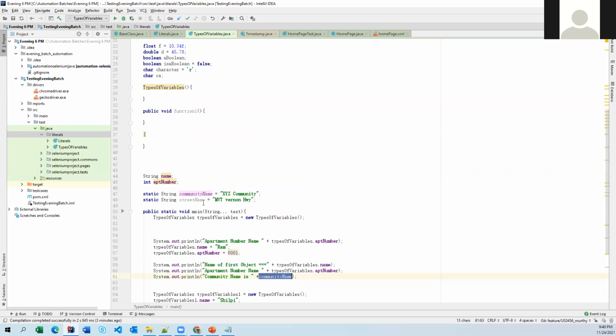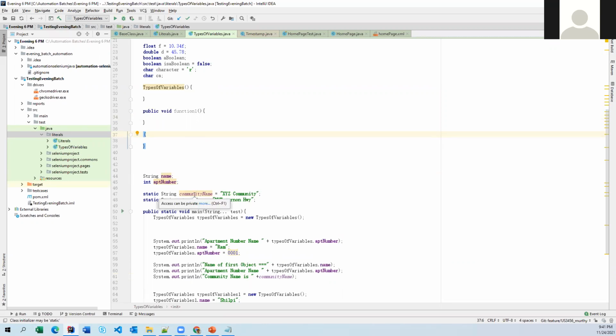What about accessing a static variable from the non-static area? Non-static area means it can be a constructor or a function. A function, if you don't apply the static keyword, is the non-static area. Don't worry about what a function is or how it is created; we are going to discuss all these things. Just keep this rule in mind. Again, functions, constructors, all these things we are going to combine later.